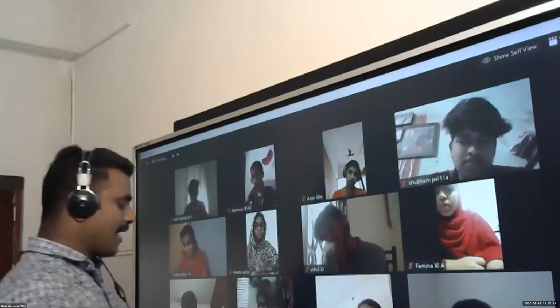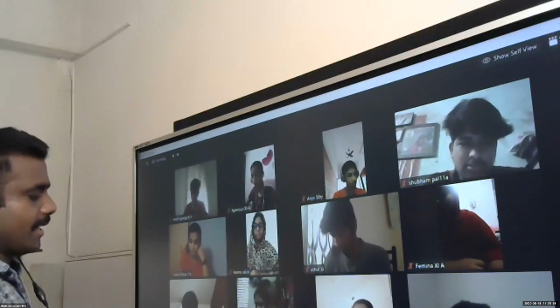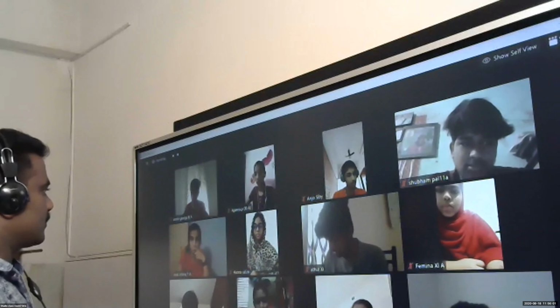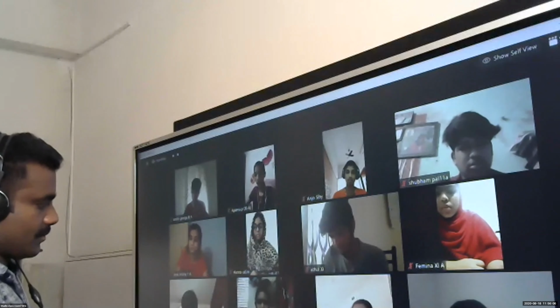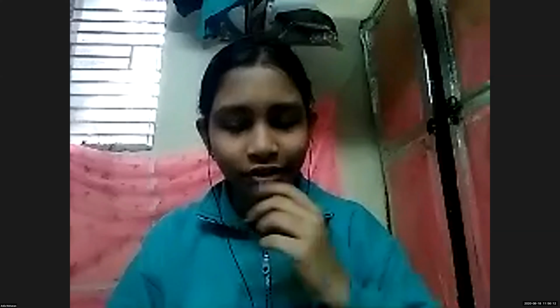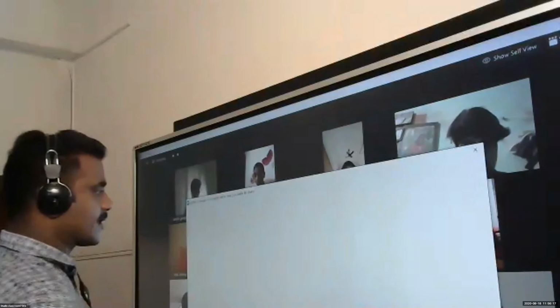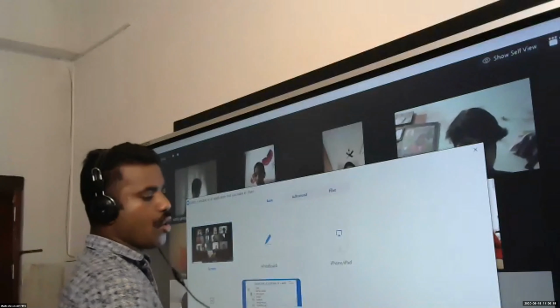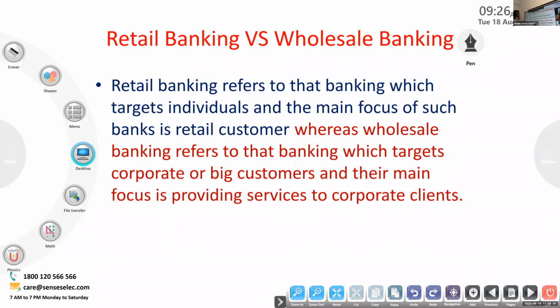So next, what do you mean by trustees? A trustee is the person who manages the management. Okay, it is a person to whom the management of the property is entrusted. The person who creates a trust is called settlor or the author of the trust. The person for whom the trust is created is called beneficiary.